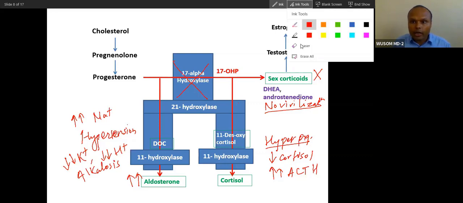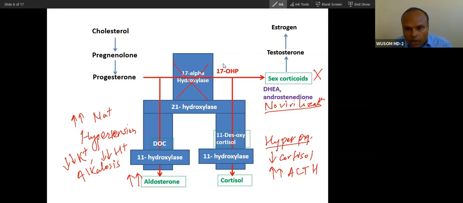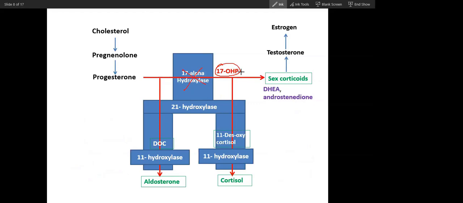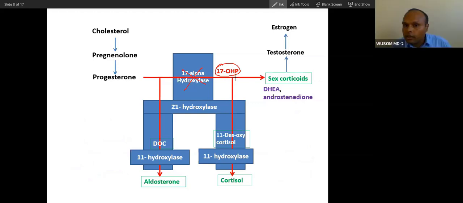Now, so this is what happens. What about this very particular compound? Let me talk about this compound. If this is deficient, what will happen to this? Will it be very high or low? 17 OHP is a very important diagnostic, actually screening molecule. This is a screening test, 17 hydroxyprogesterone, 17 OHP. So will the level of this be high or low, because this is not being synthesized?